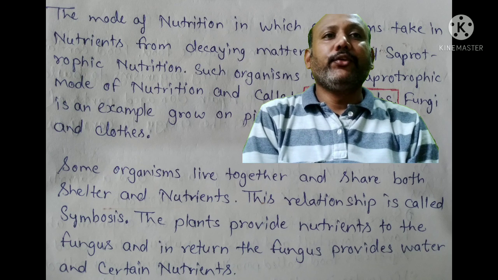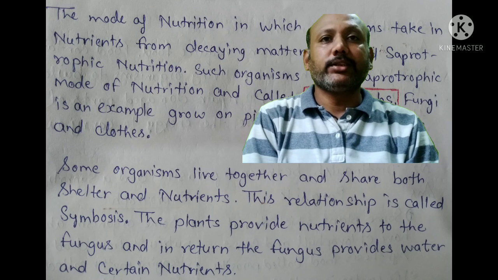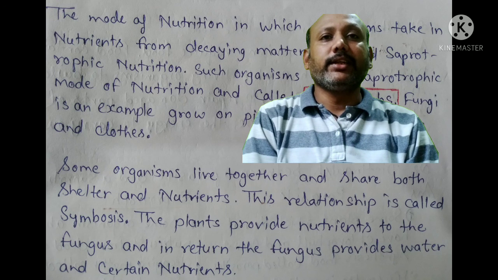Some organisms live together and share both shelter and nutrients. Their relationship is called symbiosis. The plants provide nutrients to the fungus and in return the fungus provides water and certain nutrients.